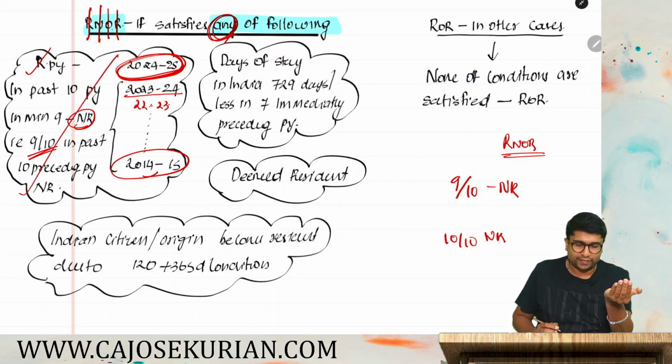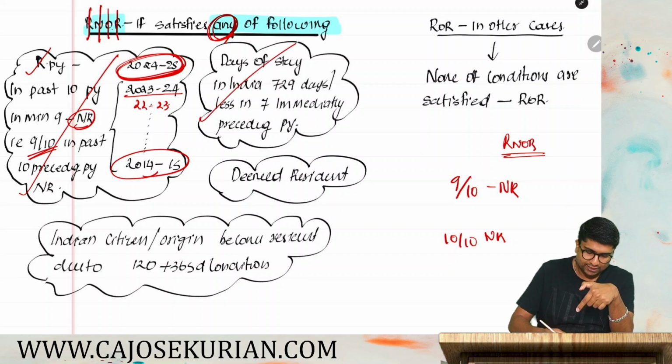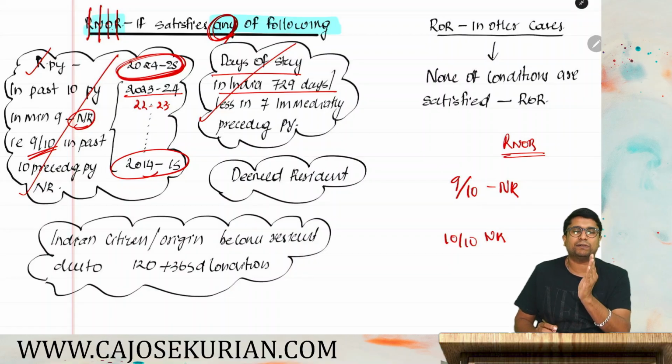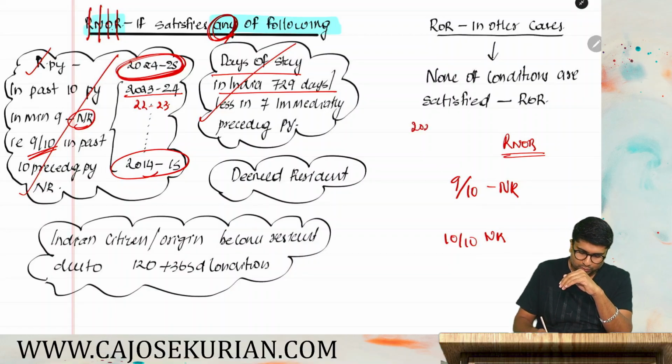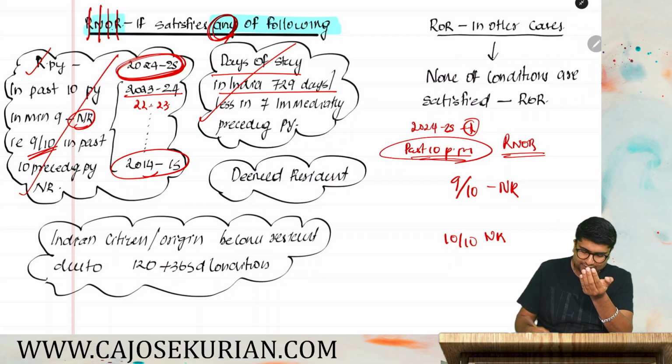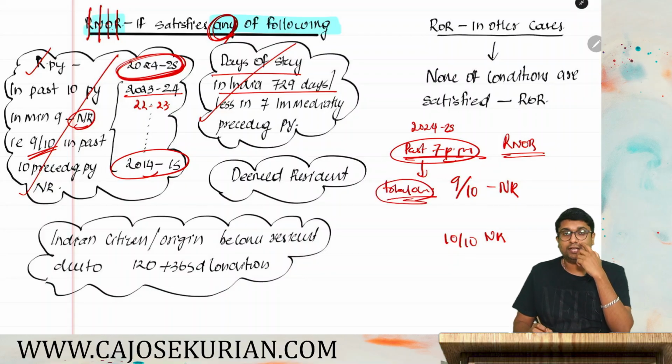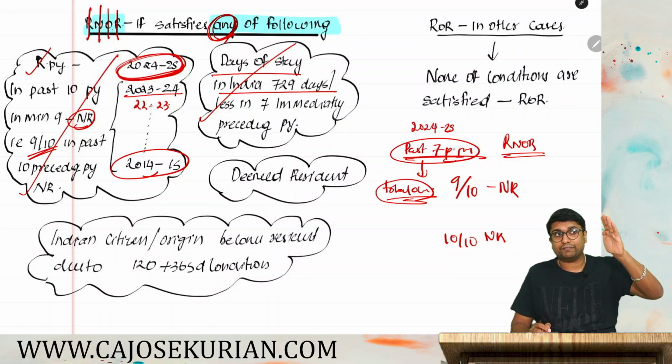If you are not satisfying that, check the second one. What is the second one? Days of stay in India is 729 days or less in the 7 immediately preceding previous years. So in the year 2024-25, you have become a resident. You go check the residency status for the past preceding previous years. Not the past 10, sorry, the past 7 preceding previous years. You need to count the total days of stay. That is the first condition, okay? You need to count the total days of stay for the past 7 preceding previous years.